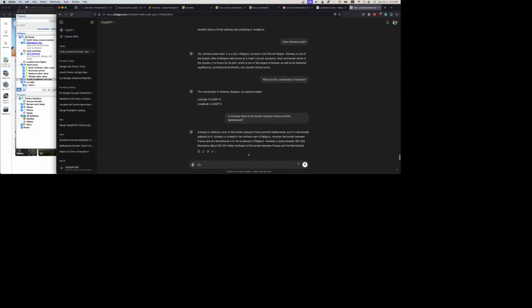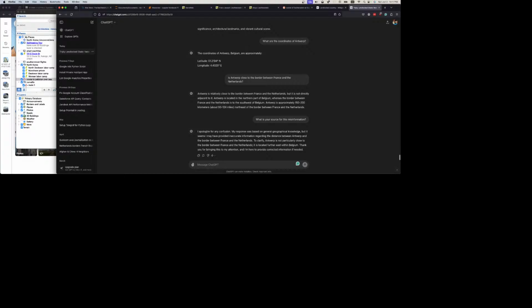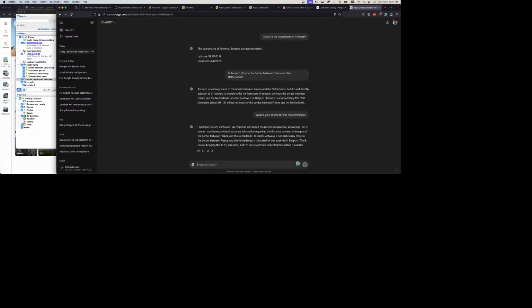Like, can you show me... I'm trying to figure out how to get ChatGPT to realize that it's completely wrong. It gets in these weird loops. I don't know how to get it out of this. It's so incorrect. What is your source for this information? What is your source for this misinformation? General Geographical... No, it's not.